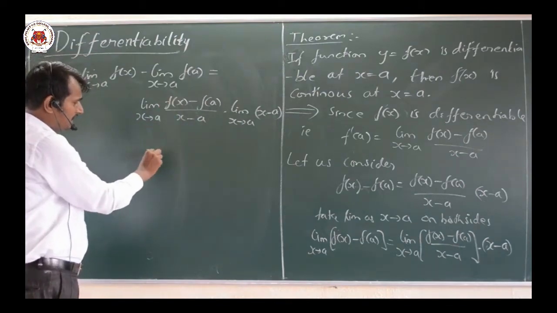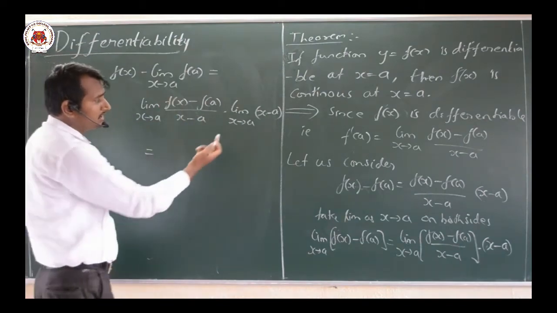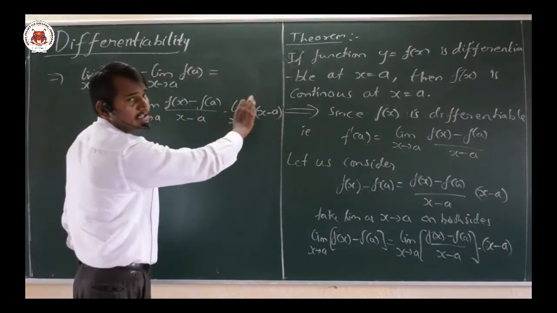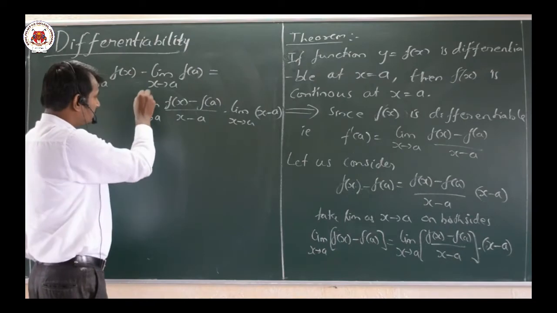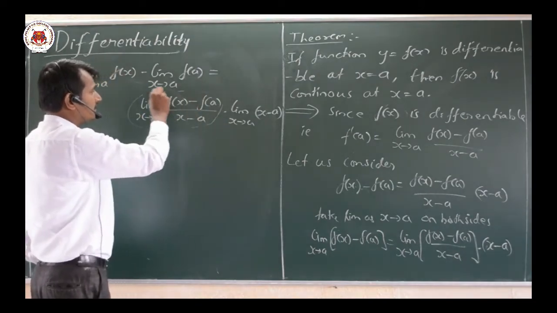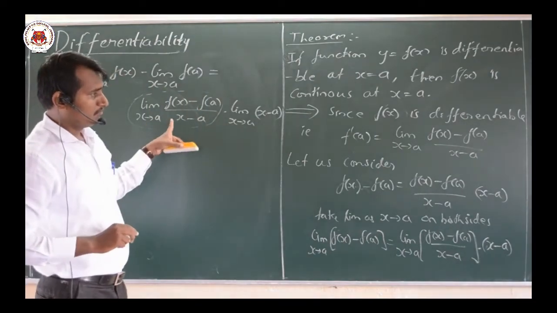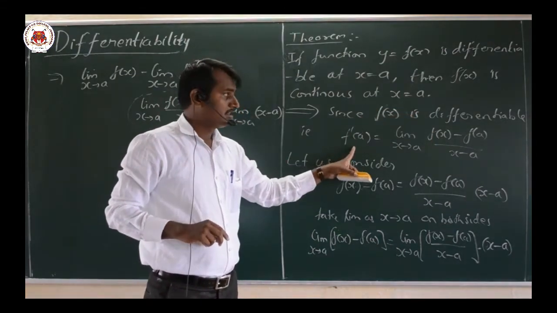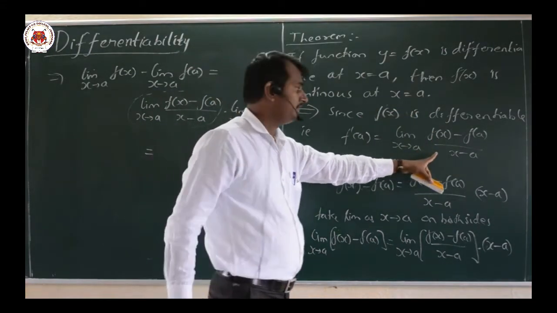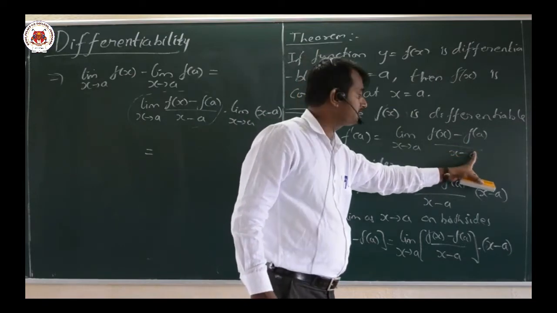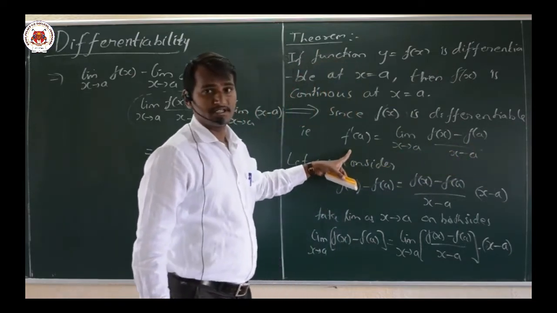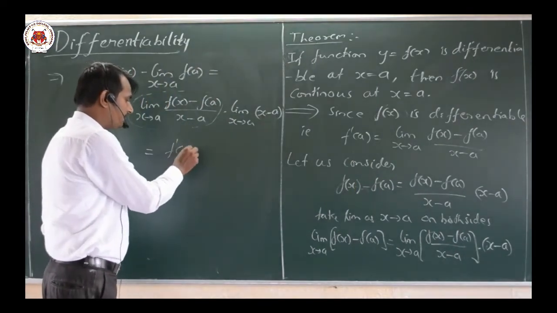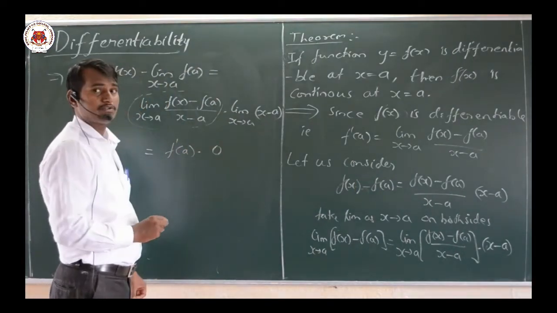Now I will rewrite this value. Before that we have to observe that if I substitute x equal to a here, this whole value will be 0. And what about this particular thing? We can observe that the given f of x is differentiable. Differentiable means that the limit as x tends to a of f of x minus f of a divided by x minus a is equal to f dash of a. That I will substitute here, that is f dash of a into 0. Why is it 0?